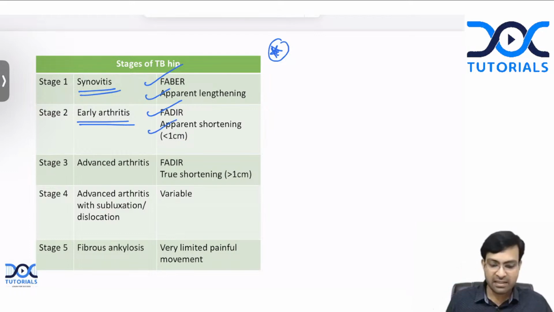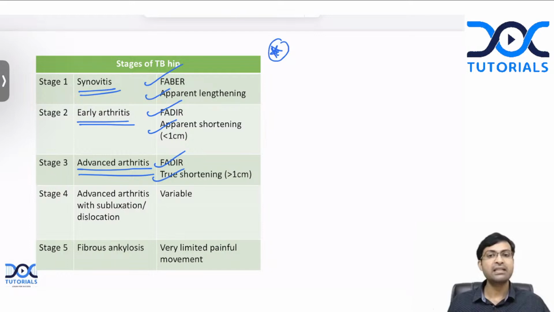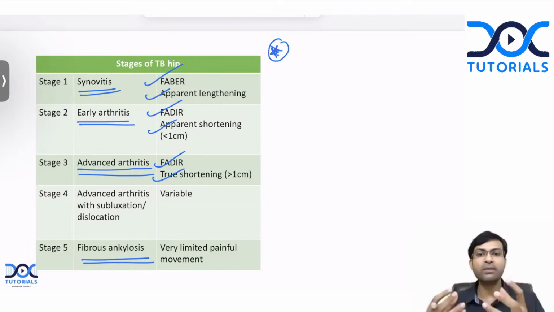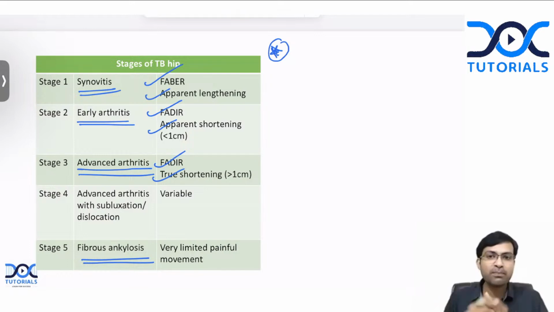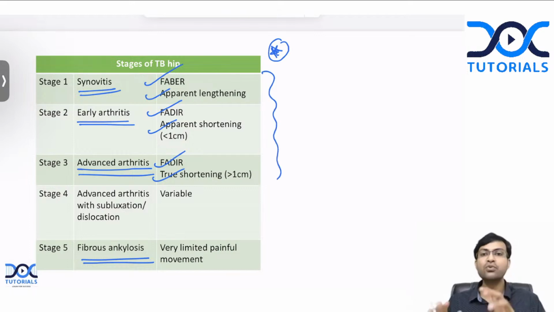Okay. In stage 3, which is stage of advanced arthritis, there is flexion, adduction, internal rotation again, but here there is severe shortening, true shortening of more than 1 centimeter. In stage 4, which is advanced arthritis with subluxation or dislocation, the deformity would be variable. And in stage 5, there is fibrous ankylosis, where the hip will unite together because of fibrous tissue between them. Because the hip is fixed, there is very minute movement possible, but whatever the movement is, it will be very painful. That is stage 5. The first 3 stages are usually asked for your exam.